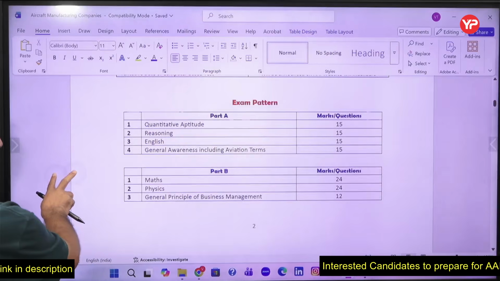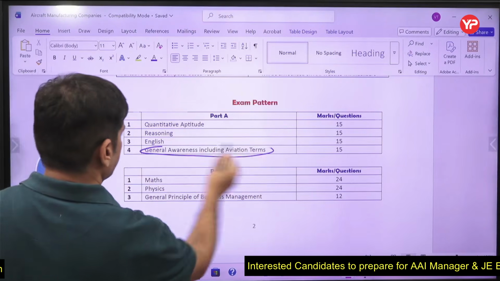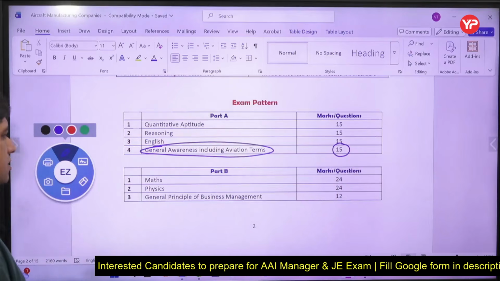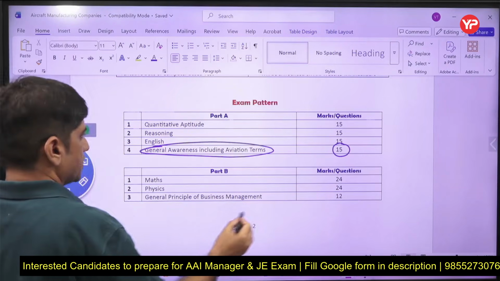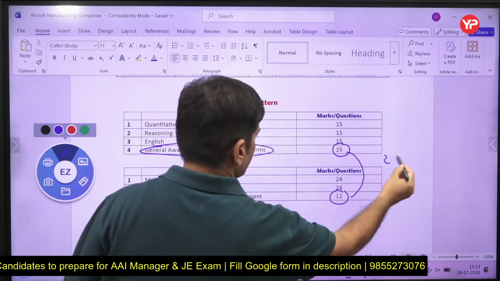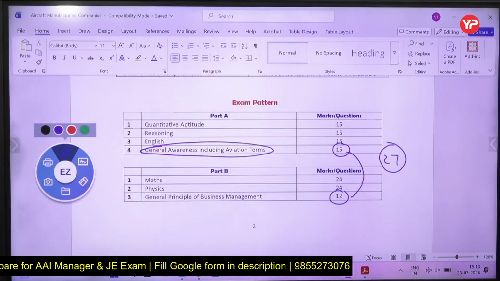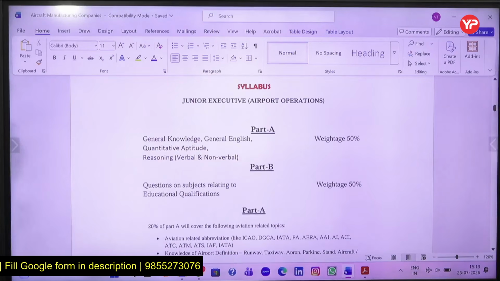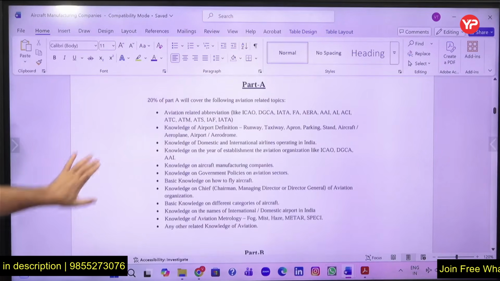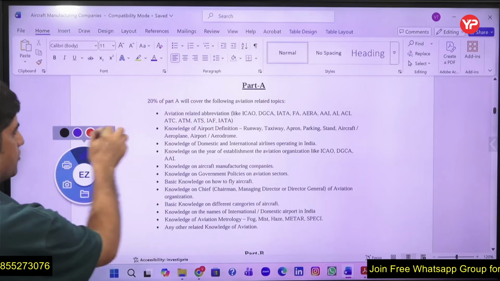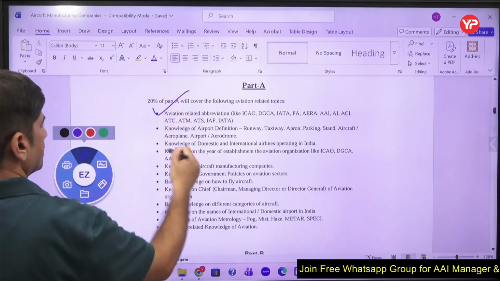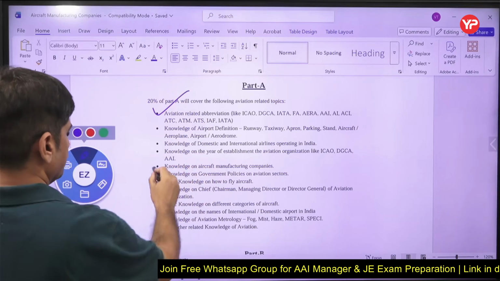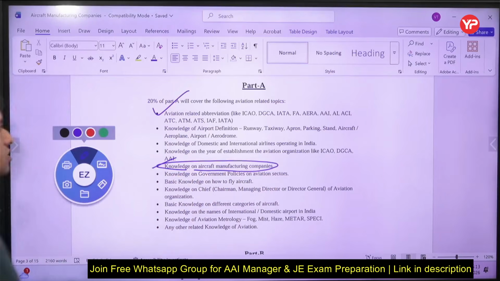My today's lecture is general awareness including aviation terms. 12 questions out of 15 will come only from aircraft related information. 27 marks out of 120 is big because Airport Authority of India is quite competitive, right? This is the syllabus, and Part A, 20%, will be covered from here. Part A I have already covered in the previous lecture, and now this is knowledge of aircraft manufacturing companies. This is the topic I'm going to take today.